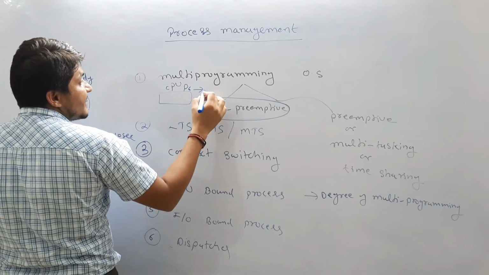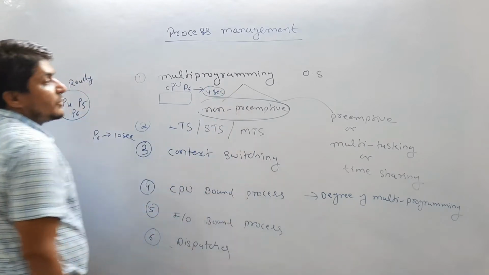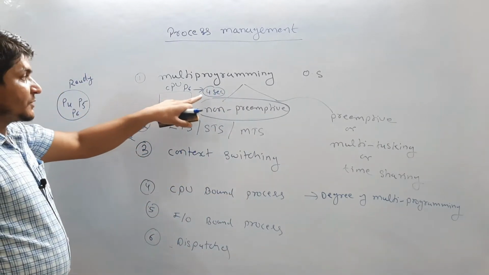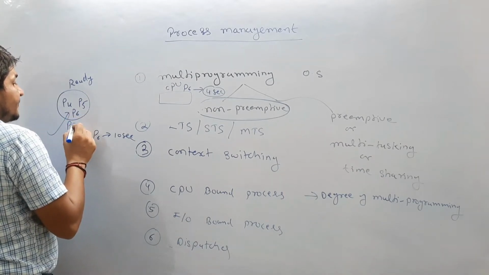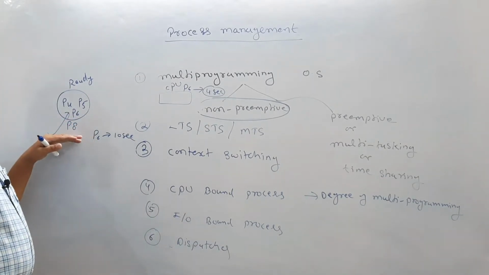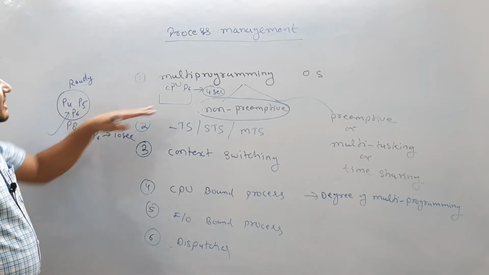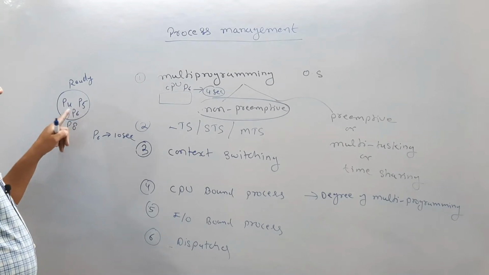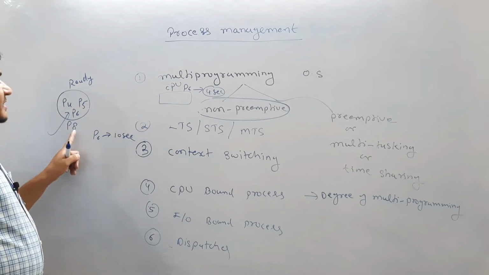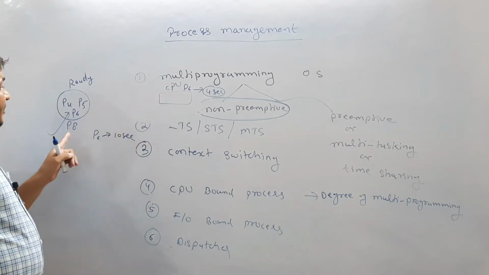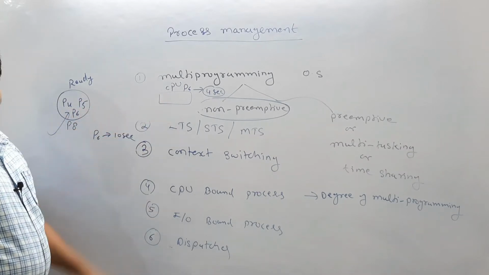Now P6 has executed for only 4 seconds. Another process comes into the ready state, let's suppose P8. We are assuming that P8 has the highest priority. It means that among these processes, P4, P5, P6, even though P6 has already been scheduled onto the CPU, P8 is supposed to execute on the CPU first, because P8 has the highest priority.